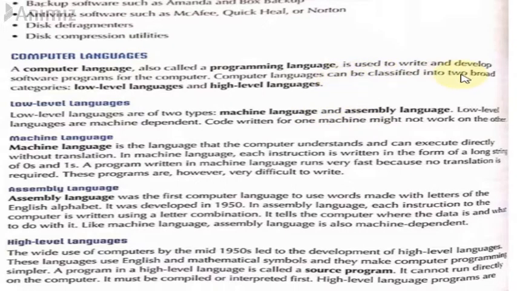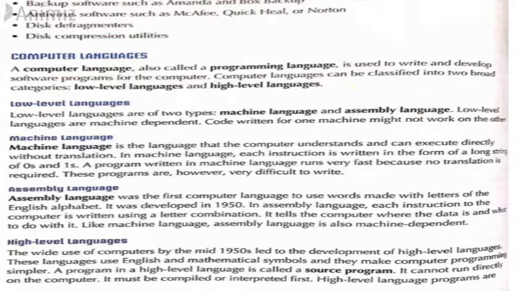Computer languages can be classified into two broad categories: low level languages and high level languages. One of them is called low level language, and the other is called high level language. So let's see what high and low level languages are.